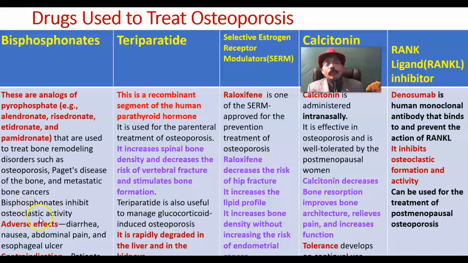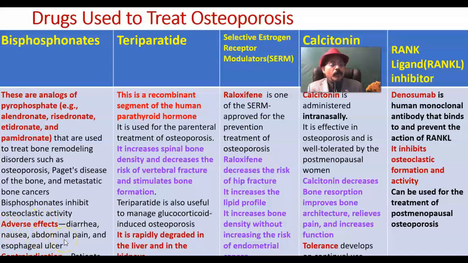Bisphosphonate inhibits osteoclastic activity. Osteoclast cells are present in the bone, especially on the surface of the bone, and these are large cells, we can call them giant cells, often multinucleated, and these cells have the capacity to resorb the bone. So if we can inhibit this, then the bone will remain and will not be resorbed. So bisphosphonate acts by inhibiting osteoclastic activity.